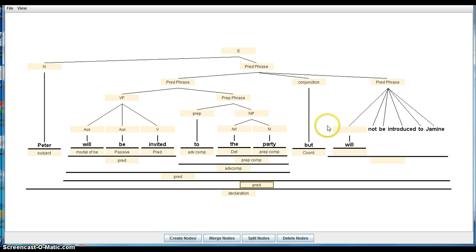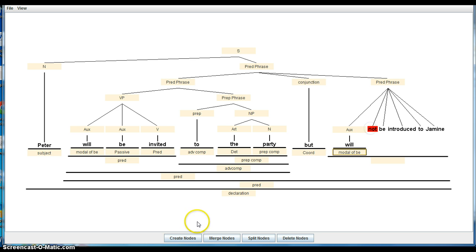Will is a modal. I hope we don't run out of space, but it looks like we might. Okay, will is an aux, sorry. It's the modal of be. Because we also have this not element here from Chapter 10, this negator.